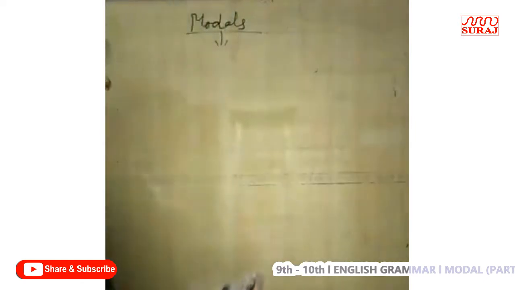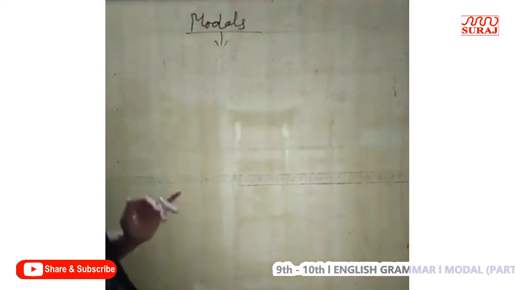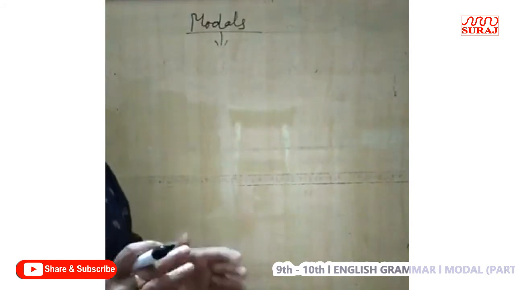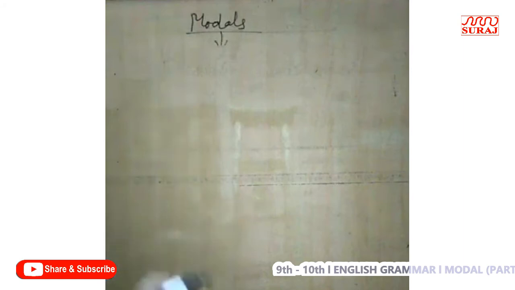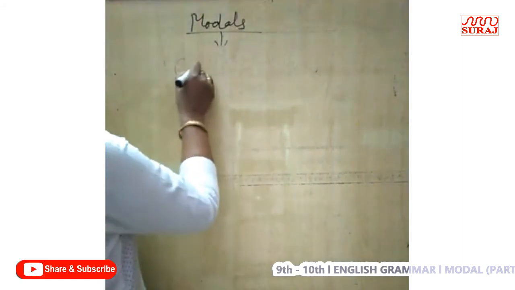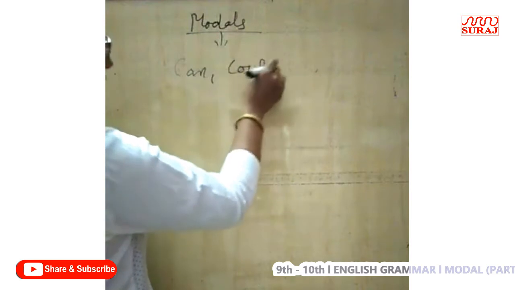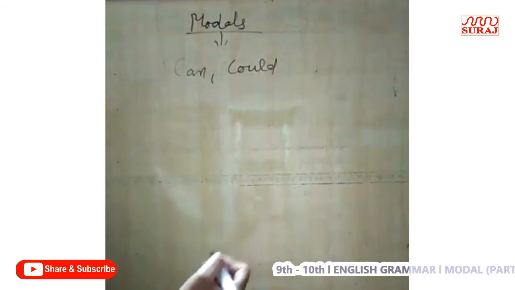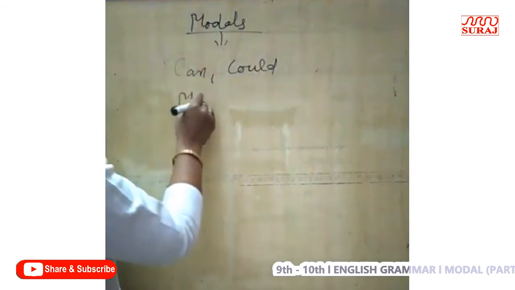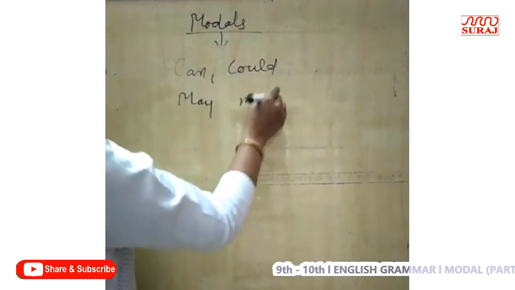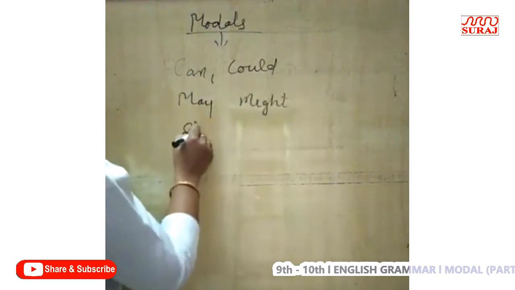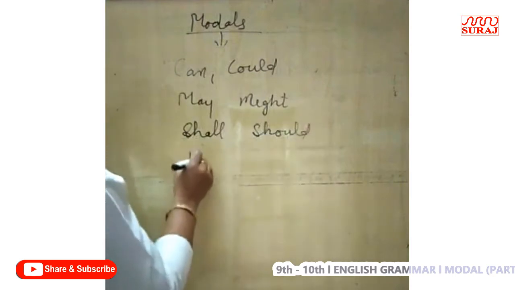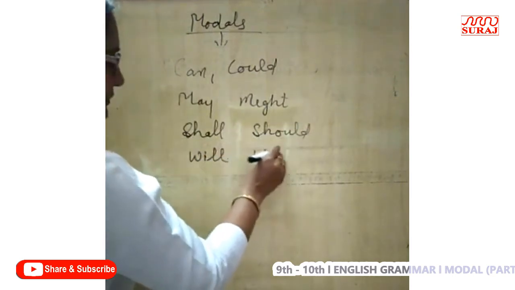Now we will discuss when we can use modals and which modals can be used for possibility, permission, power, ability. Look, first let me write which auxiliaries can be used as modals. Can, could, may, might, shall, should, will, would.